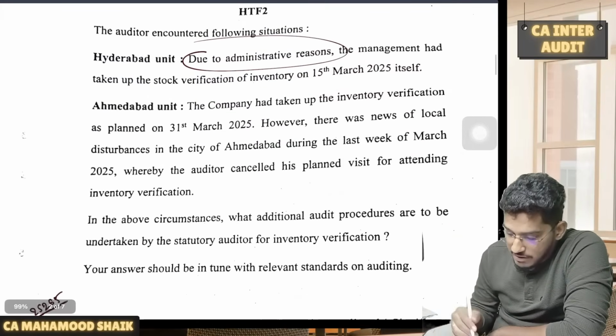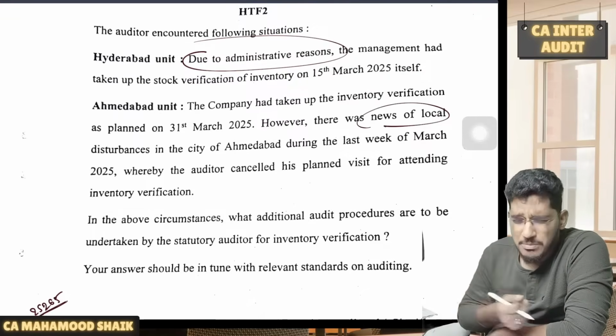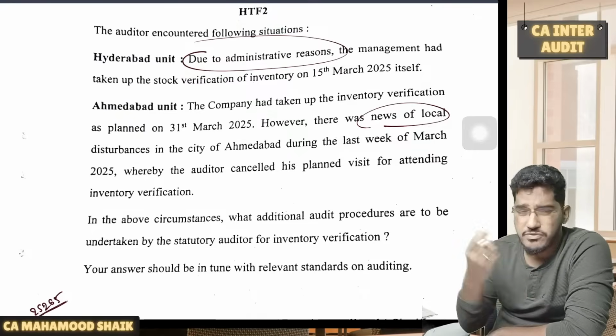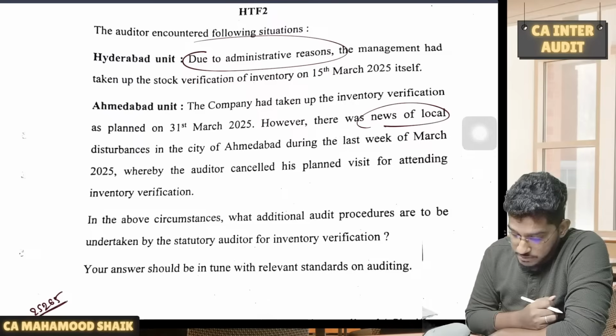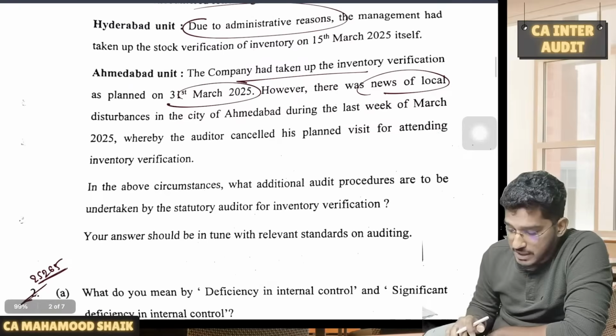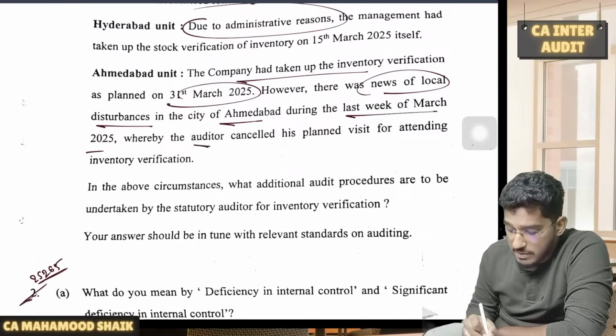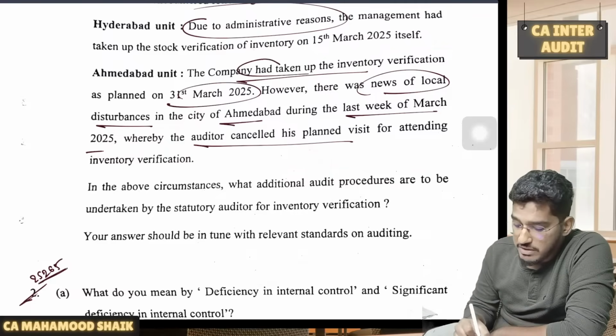There is one more unit where you are unable to attend the inventory verification because of practical impact, so that phrase we use in SA 505. So it becomes highly impracticable, then what you are supposed to do. As you could see, the company has taken up inventory verification as on 31st of March. However, there was news of local disturbances in the city during the last week of March, whereby the auditor cancelled his planned visit for attending inventory verification. So management is doing the verification on that date.